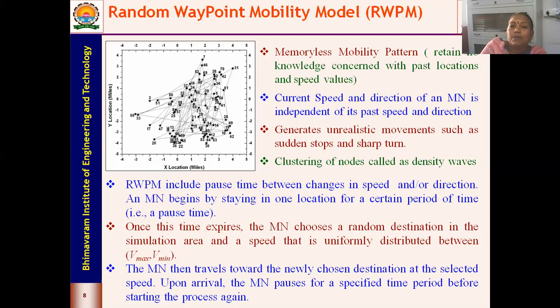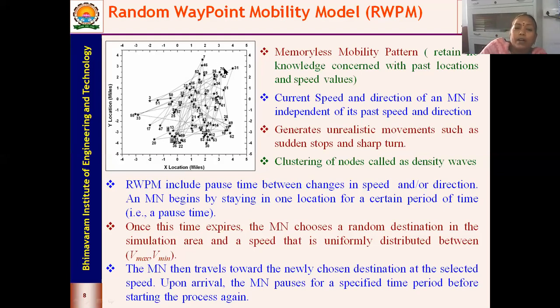So here the current speed and direction of the MN is independent of its past speed and direction. And when you look at the movement, it is similar to the random walk. This also has sharp turnings and sudden stops in its movements.